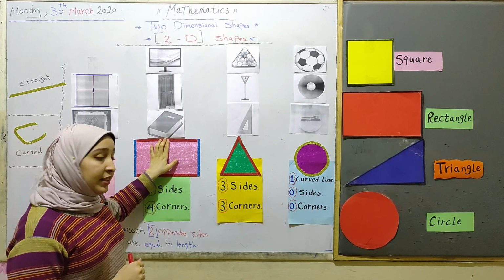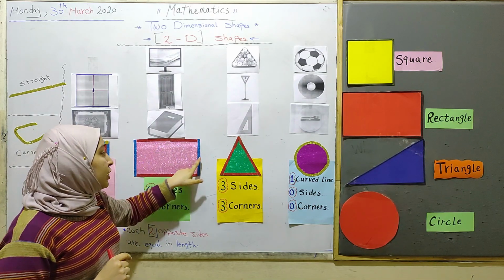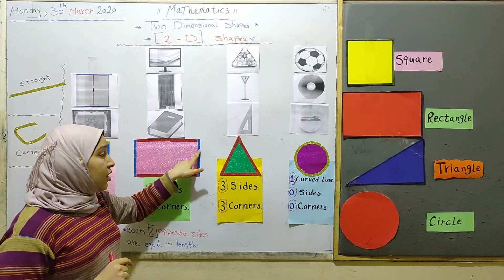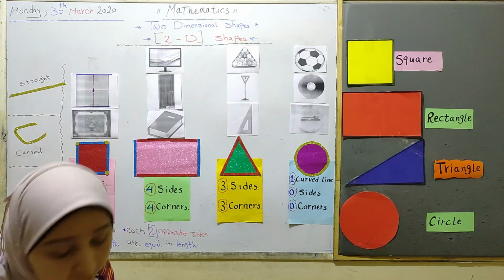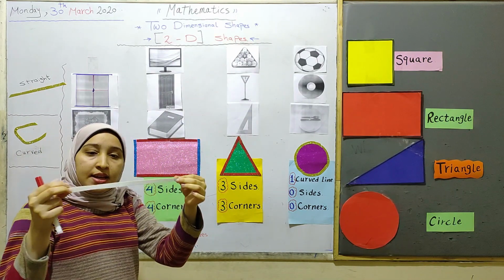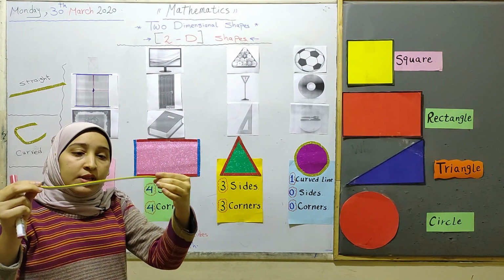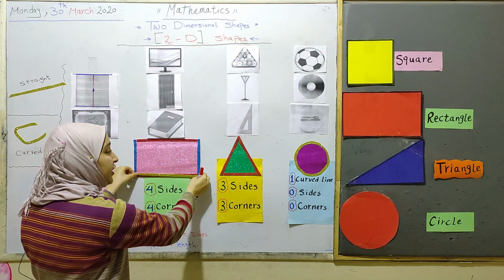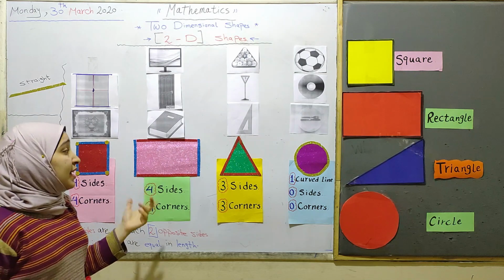So, in a rectangle, let's count sides. 1, 2, 3, 4. We have here 4 sides. These straight lines, we can call a side. If we look at this side, this line is straight, not curved like this, but straight. So this straight line we can call a side. So a rectangle here has 4 sides. And how many corners?